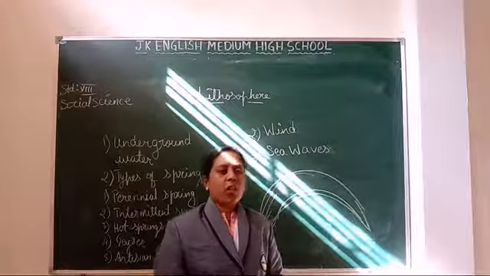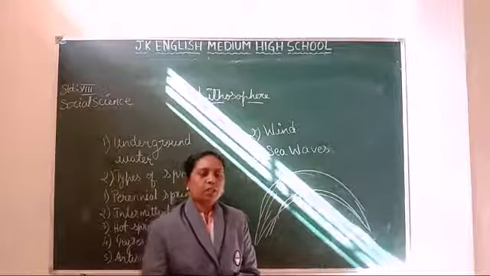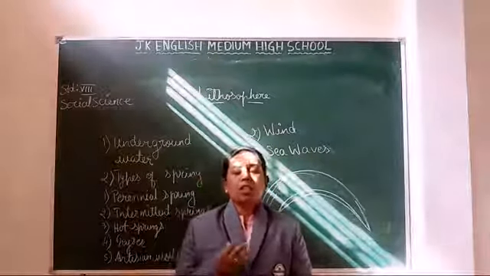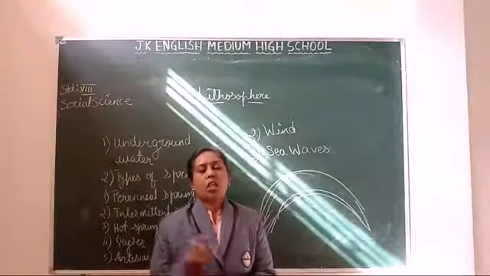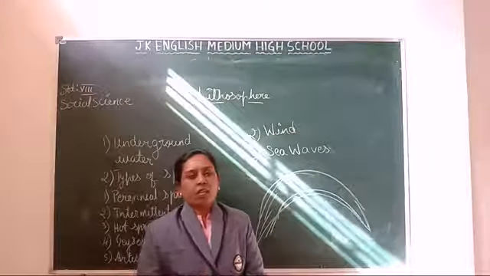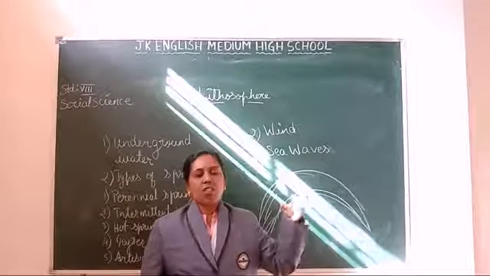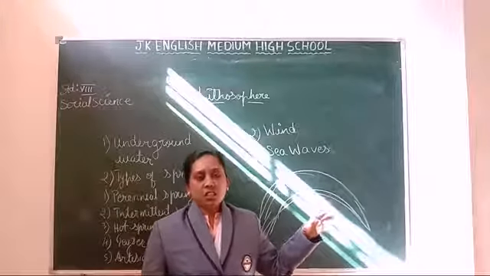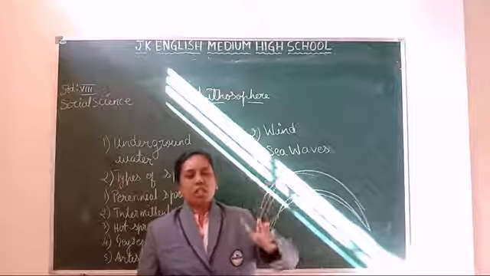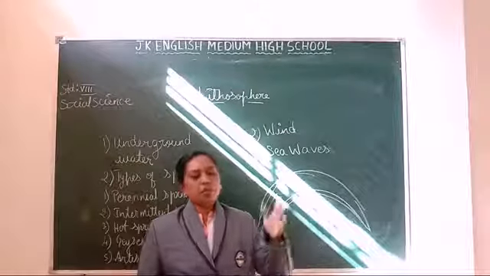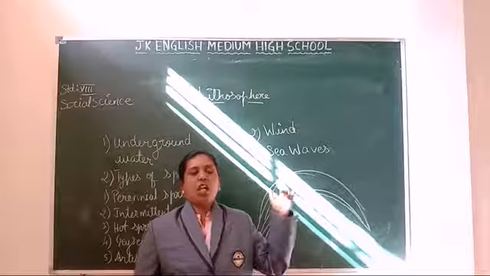So I already said, winds, sea waves, water in the desert areas, and also glaciers, all these are agents of denudation. Breaking and moving to another place is called transportation and deposition.